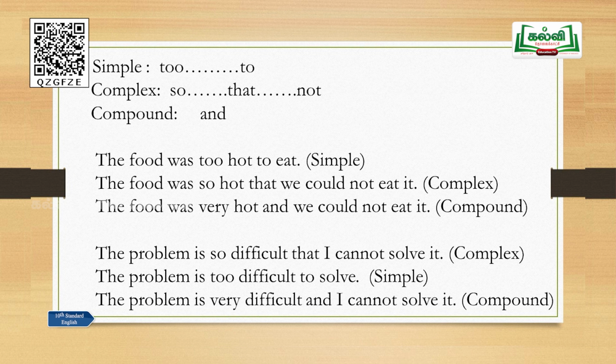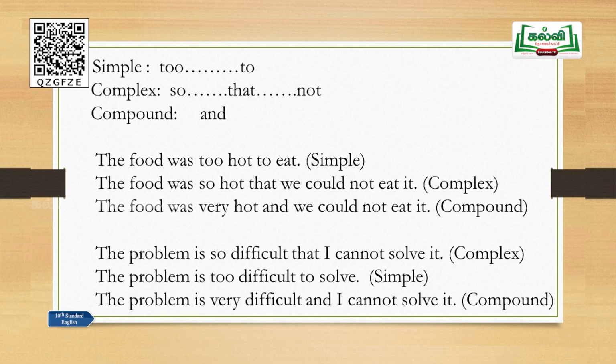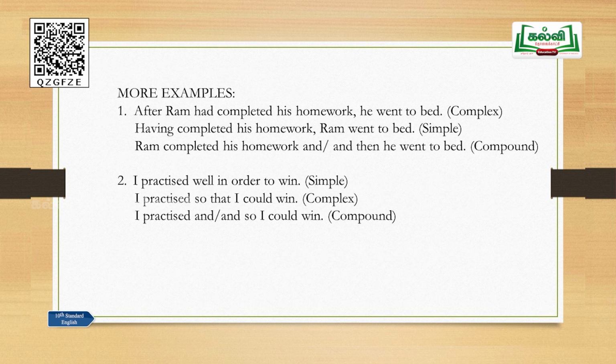The problem is so difficult that I cannot solve it. This is not a simple sentence. Look at it: is and can solve, there are two verbs here. It cannot be a simple sentence. The problem is so difficult, that is a main clause. That I cannot solve it, that is a subordinate clause. So, one main clause with one subordinate clause, that is a complex sentence. How can you change this into a simple sentence? The problem is too difficult to solve, that is simple. The problem is very difficult and I cannot solve it, that is compound. And more examples are given here.